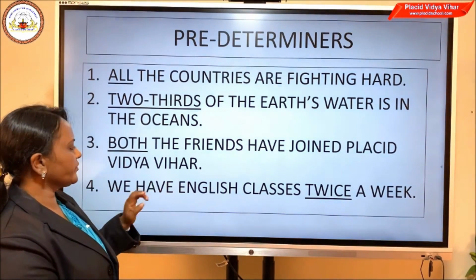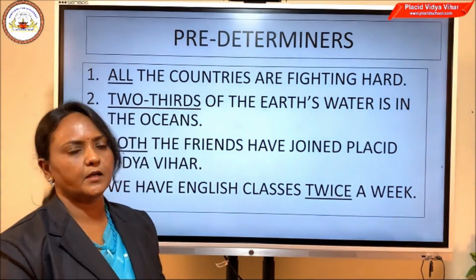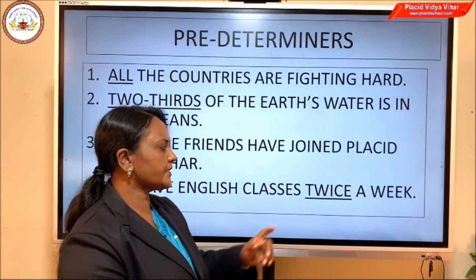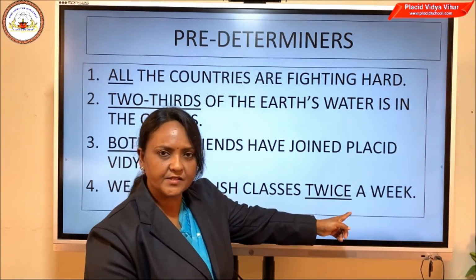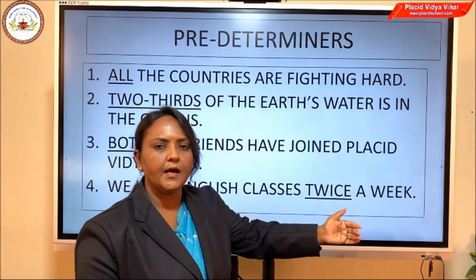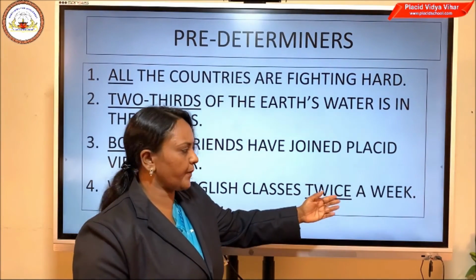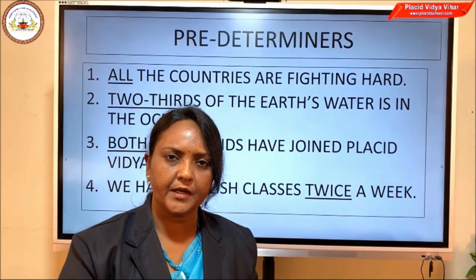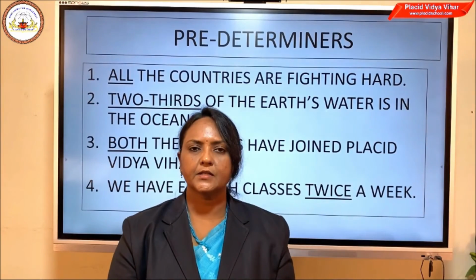Hope you got it. Now the last example in this group is: we have English classes twice a week. This word twice is a predeterminer because where is it placed? Yes, it is placed before the central determiner a. A is an example of an article, and articles come under the heading central determiners. Twice is placed before the central determiner, and therefore twice is an example of predeterminers. Now we understood what predeterminers are.